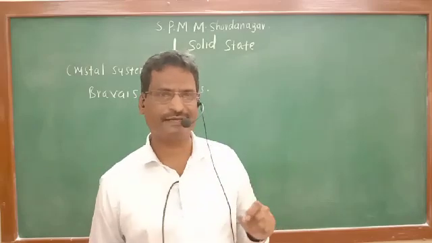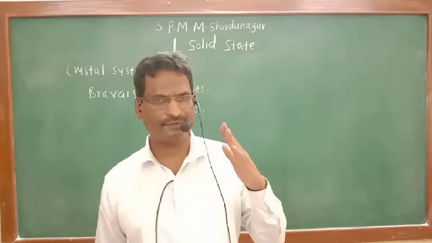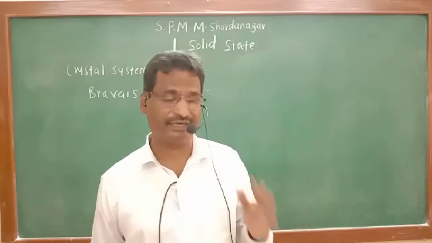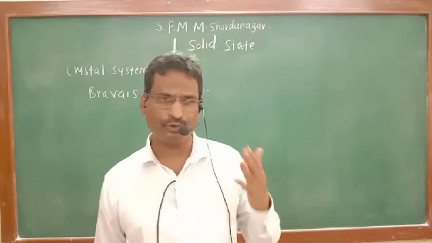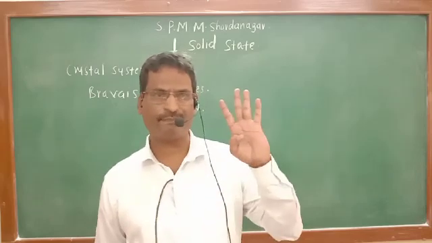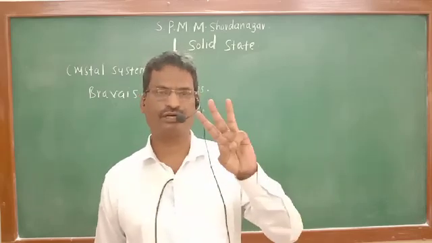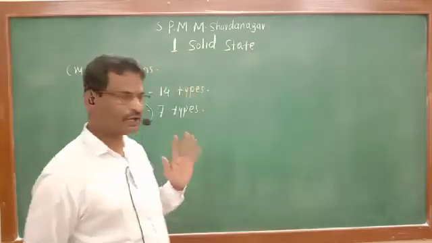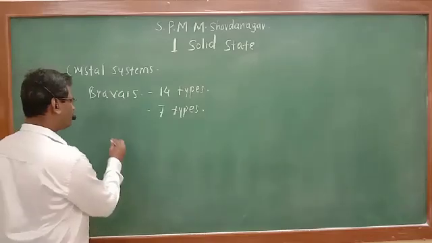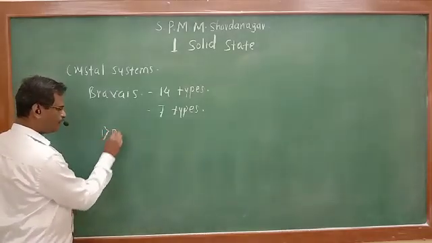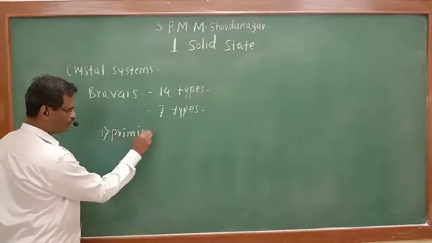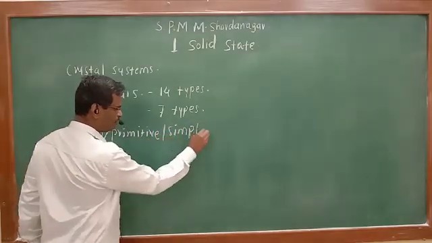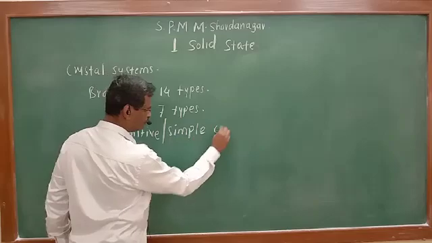Out of 7 systems, only the cubic system we are studying in detail. And out of the cubic system also, instead of 4, we have to study only 3 in detail, which we have already studied. The first one is primitive, also known as the simple cubic unit cell.